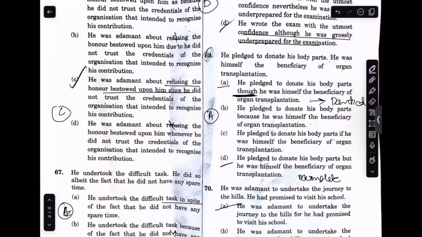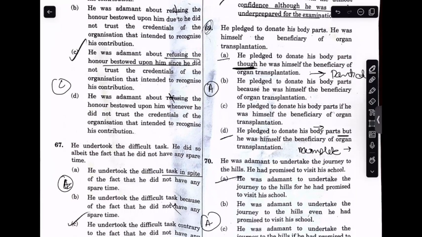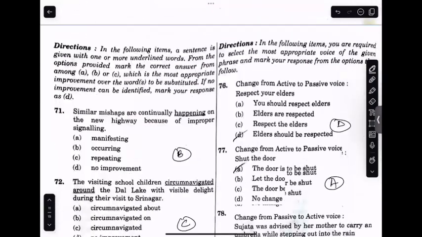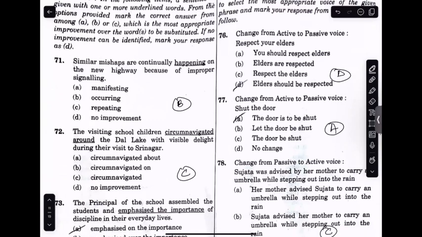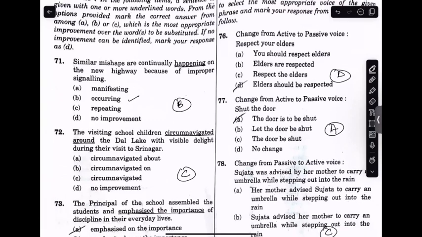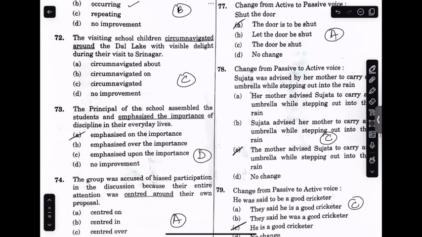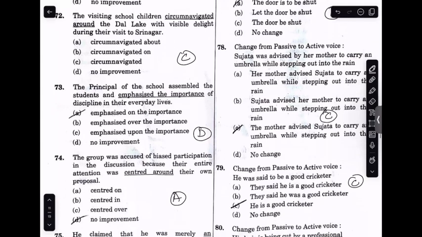69th is Alpha, because here, what's the difference between but and though? But refers to a complete end, whereas there's a partial end in the case of this answer. 70th is Alpha. Let's move ahead. The most appropriate word, instead of happening, occurring will come, Bravo. Circumnavigated is the only answer. Circumnavigated actually means traveling across or around a body. So it's Charlie. 73rd is Delta.